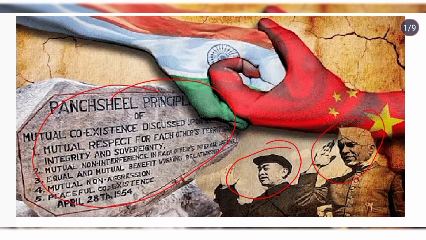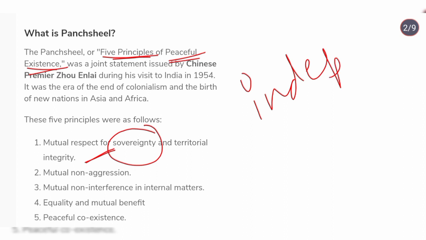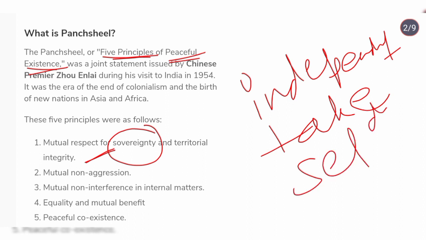Now we'll proceed forward. The five principles are as follows. Mutual respect for sovereignty and territorial integrity. Sovereignty means we are independent in taking decisions. In the last video I explained this. We are independent and we take all decisions by ourselves, without pressure from other countries.